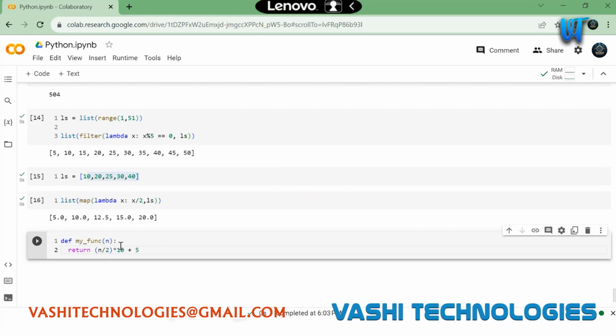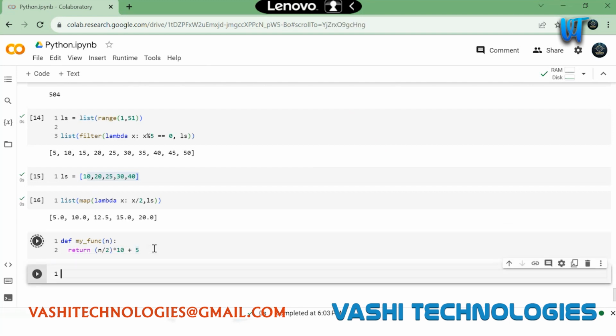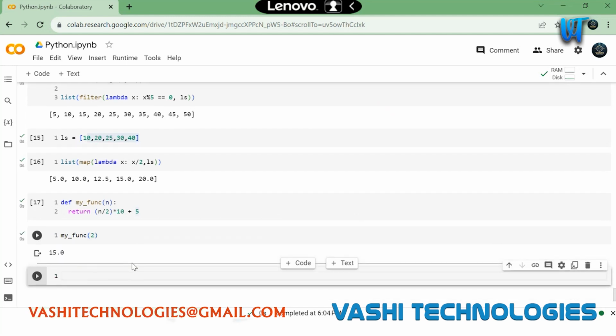So it will take a number, divide it by 2, multiply it with 10, and then add 5, and it will return us the number. If I take my func of 2, you see 2 by 2 is 1, right? 1 into 10 is 10. 10 plus 5 is 15. So it's returning me a value of 15 here.